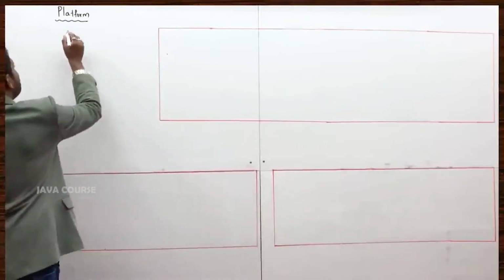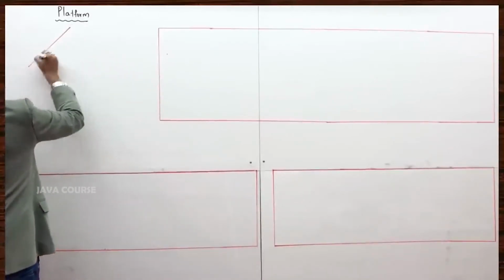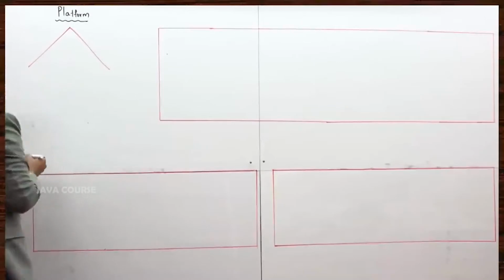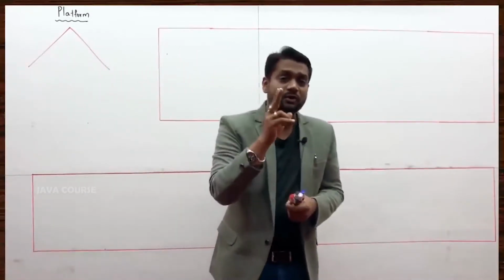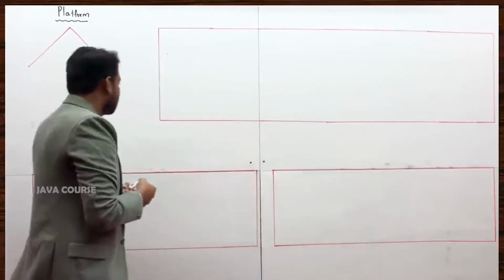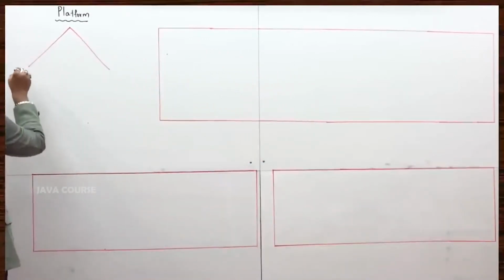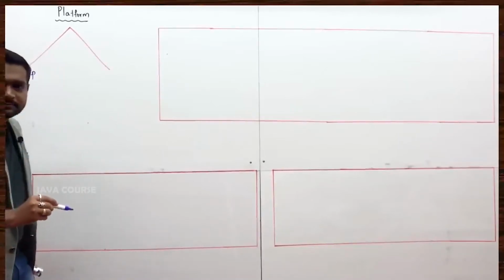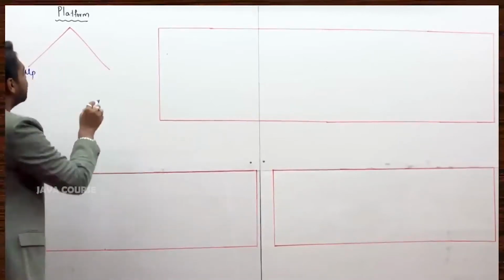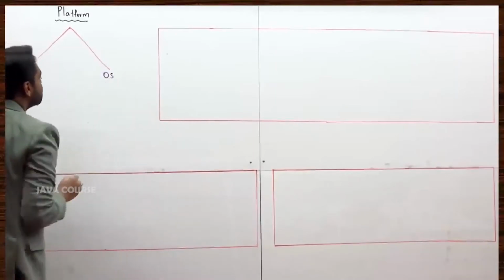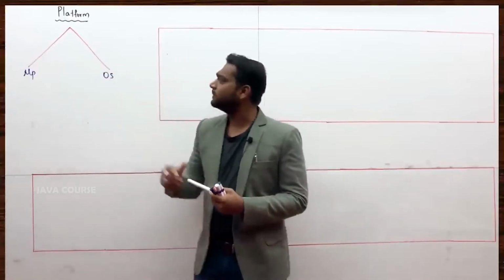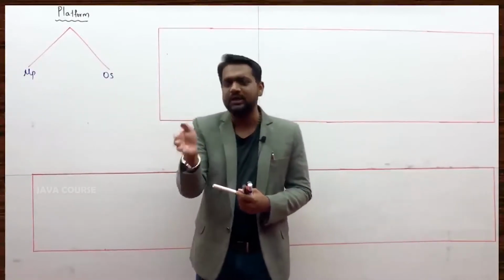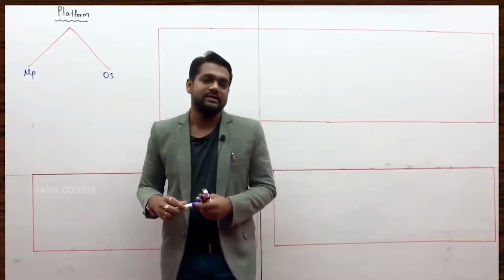Today is the day. If you will ask me, sir, what is platform all about? Platform is actually a combination of two things. To be very simple, to be very precise, platform is a combination of two things. If you will ask me, sir, what two things? A hardware component called the processor and a software component called the operating system, OS. So platform is the combination of a processor and the OS.